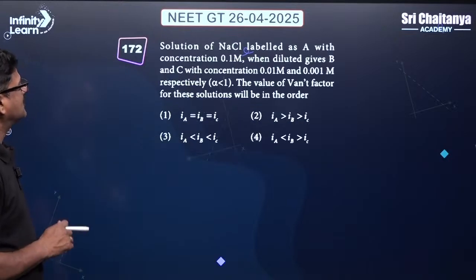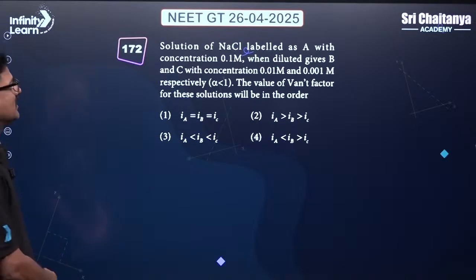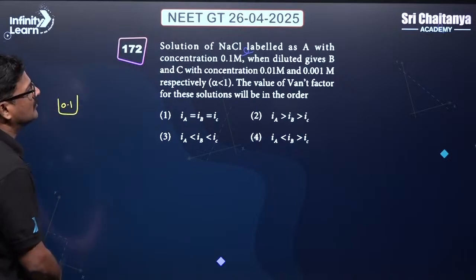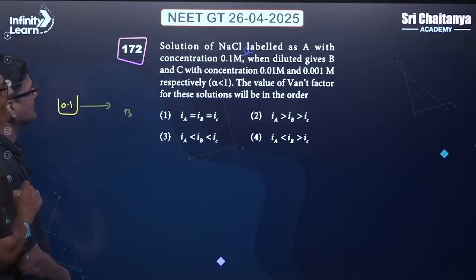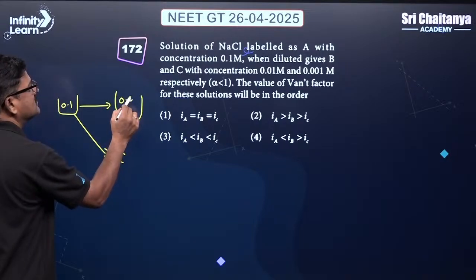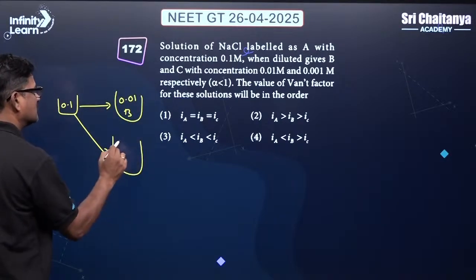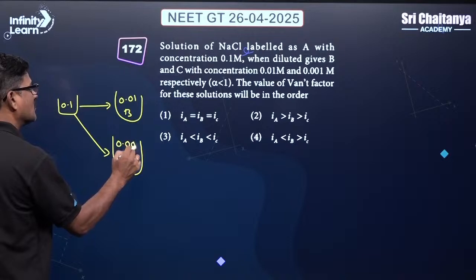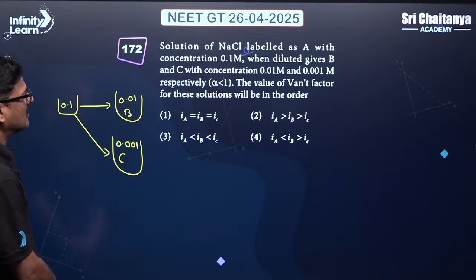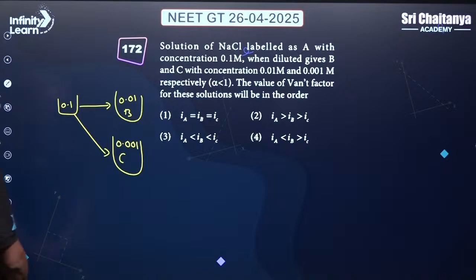Talking about the solution of NaCl labeled 0.1 molar, when diluted it gives B and C, whose concentrations are going to be 0.01 and 0.001 respectively, where alpha is less than 1, and the van't Hoff factor for this solution.